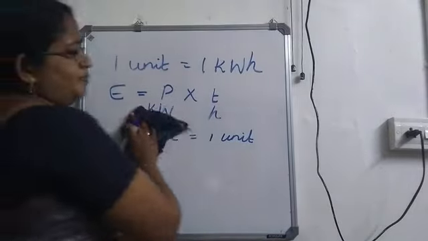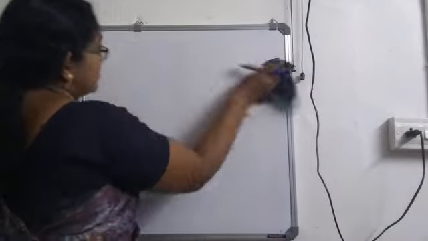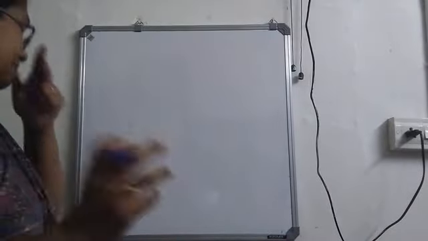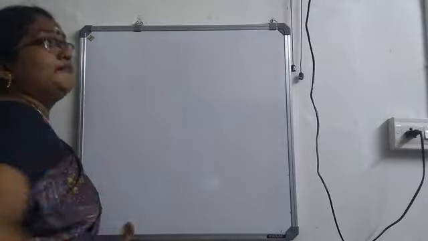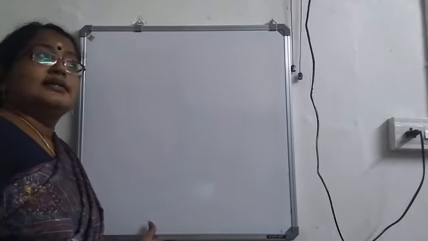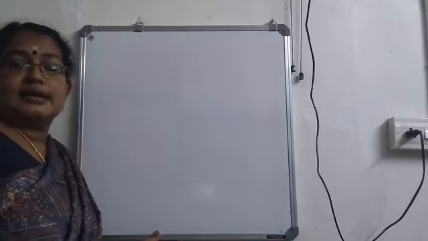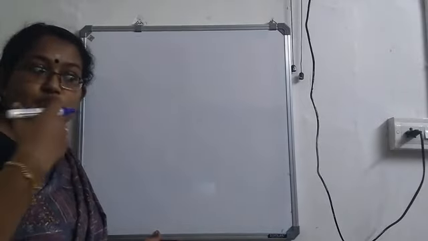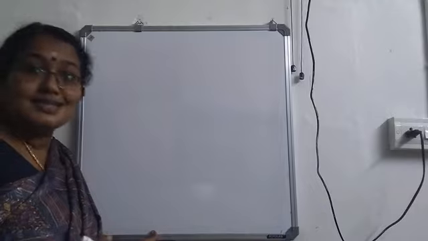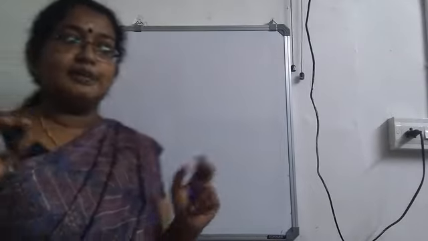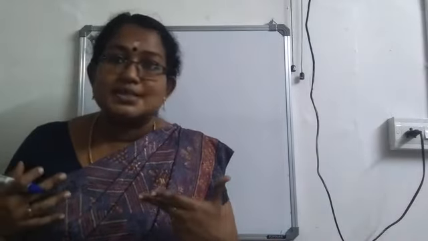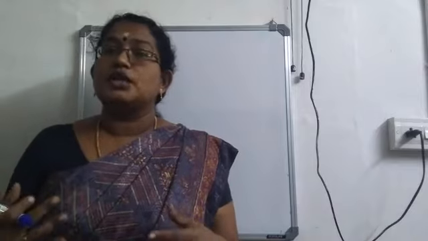Now the last topic of this section is about the amount of heat produced when current passes through a circuit. Already I told you, when current passes through a circuit, it produces heat. So how much heat is produced when current passes through a circuit?